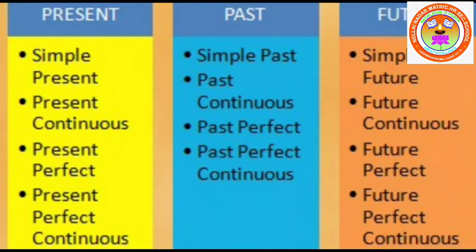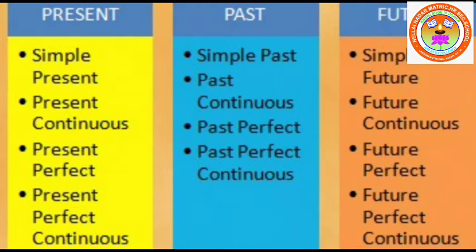First one, simple present tense, simple past tense, simple future tense, and the second three, continuous tenses: present continuous tense, past continuous tense, and future continuous tense. Same way in perfect: present perfect tense, past perfect tense, and future perfect tense.